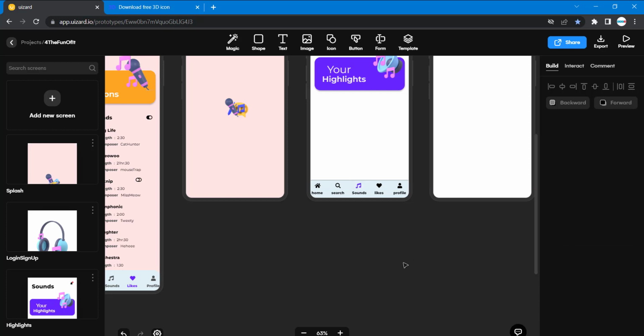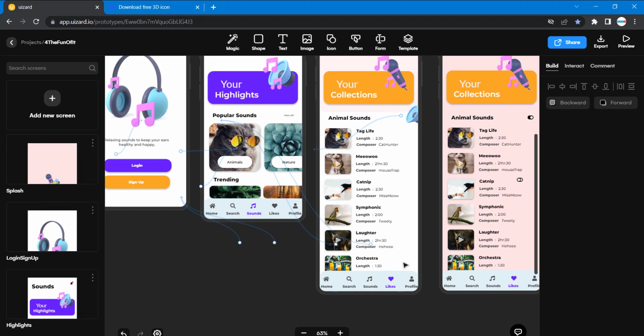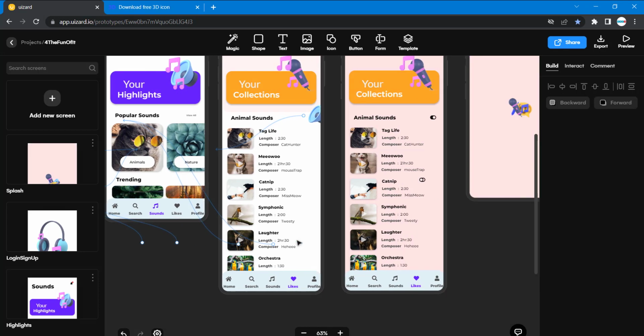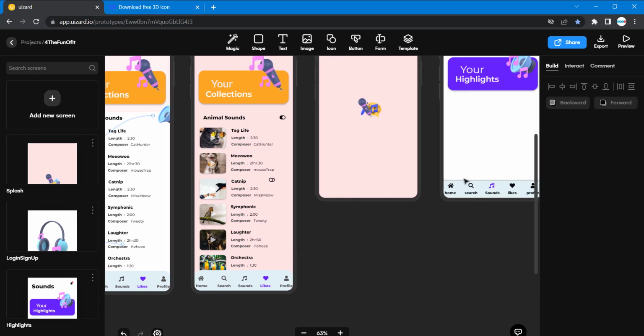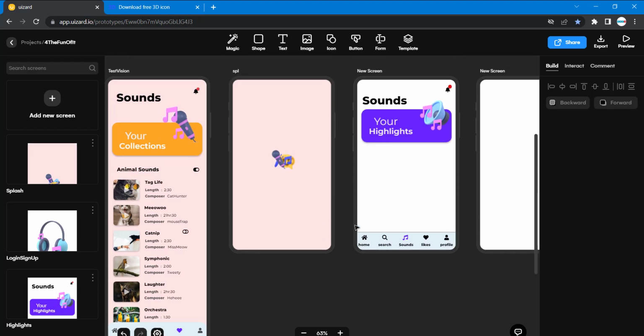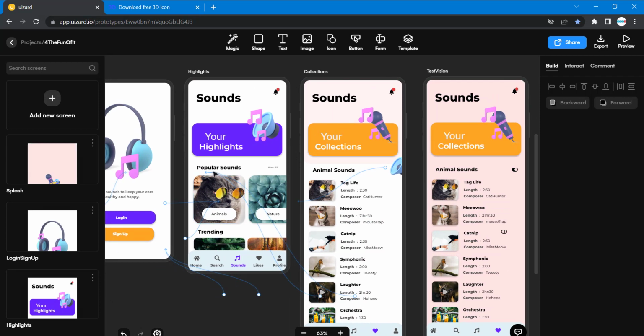Now you can see the corners are rounded, but because of time, I'm going to leave it like this. I won't round the corners. Or maybe it's an assignment for you to figure out how to round the corners. So leave it this way. And then I'm going to have to do the popular sounds.